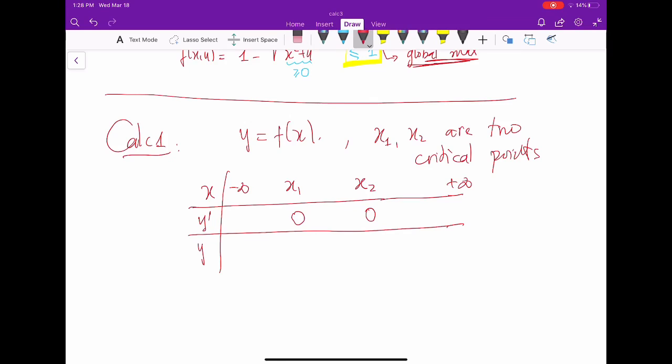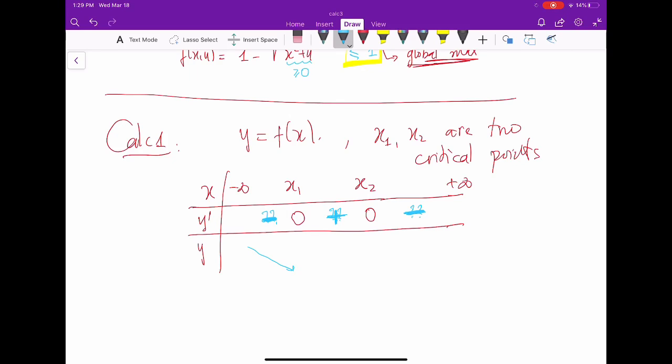You just need to test the sign of the first derivative in each interval. For example, if this is negative, this is positive, and this is negative: if the derivative is negative, the function is decreasing.